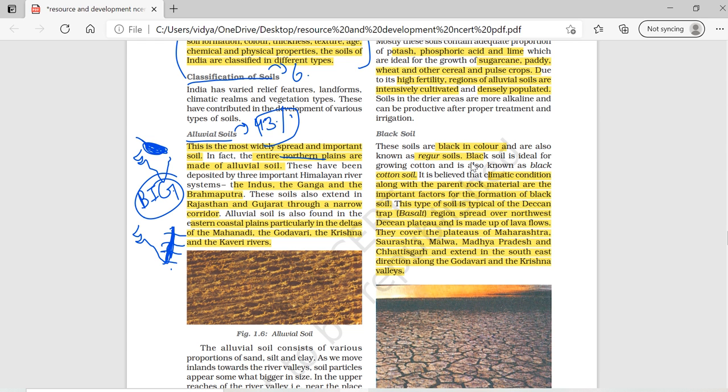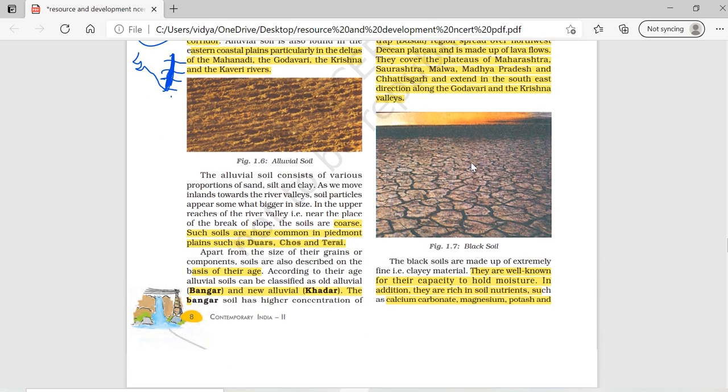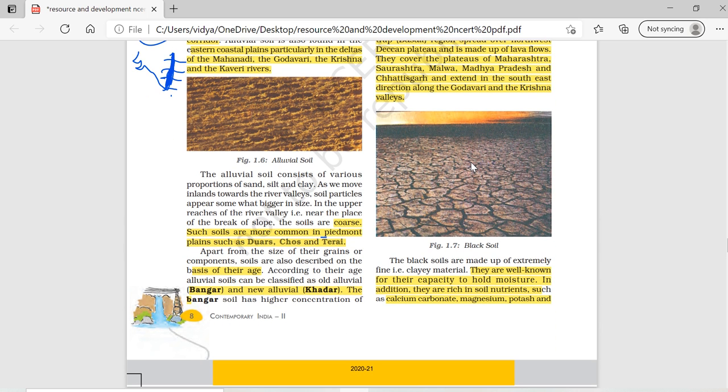In this region also you can find this alluvium deposit. And in the piedmont plains, at the foothill of the mountains, in the gently sloping region, the soil is coarse.